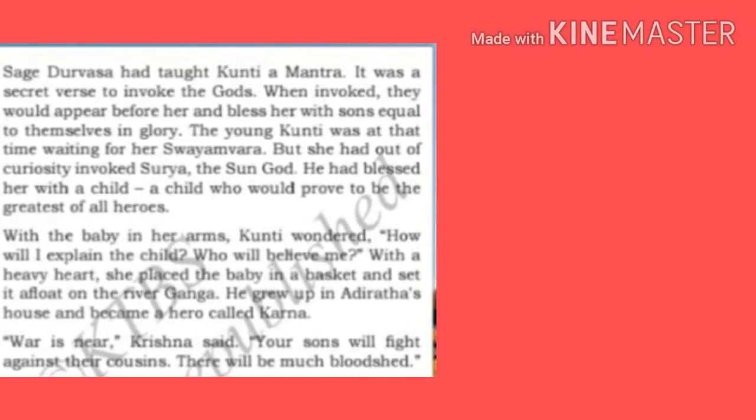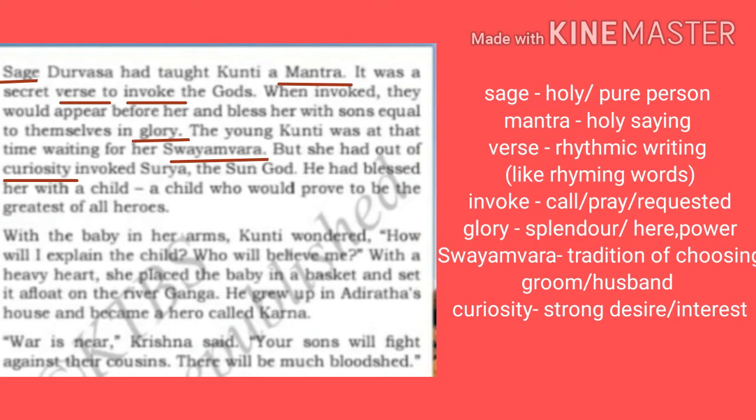Sage Durvasa means a holy person, a pure person. His name was Durvasa. He had taught Kunti a mantra. Mantra means a holy saying that we used to do before prayer. It was a secret verse to invoke the gods. Invoke means to call the gods. Verse means some rhyming, rhythmic writing that we do while doing mantra. Those are rhyming words, so those are called verse. So, a verse to invoke the gods, to call the gods.